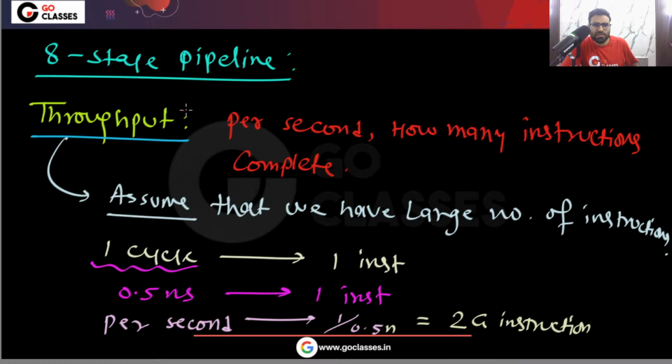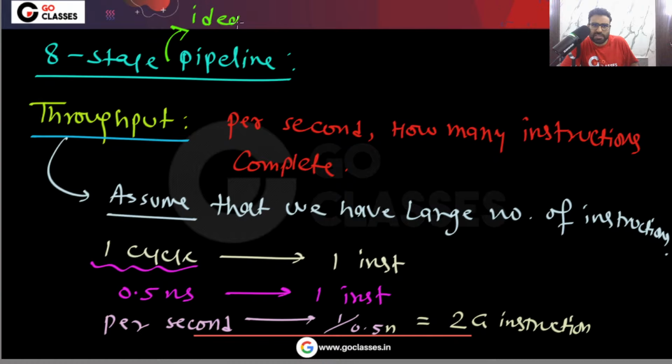And you can see we were discussing throughput. If you have an 8 stage ideal pipeline, let's assume. If nothing is given in the question, then of course we will always assume that we have an ideal pipeline. If no information about hazards, dependencies is given in the question, we always assume a perfect pipeline, without any hazards, without any stalls.